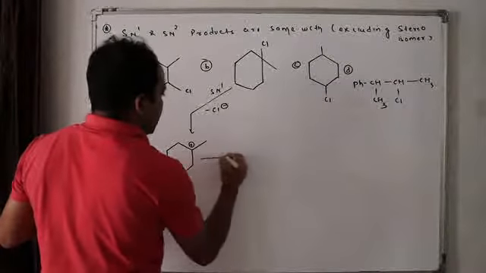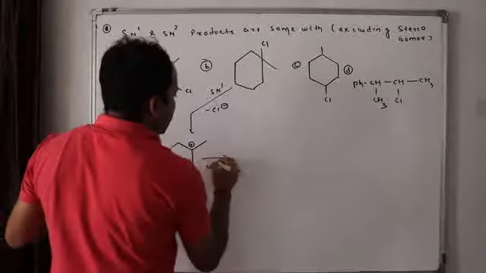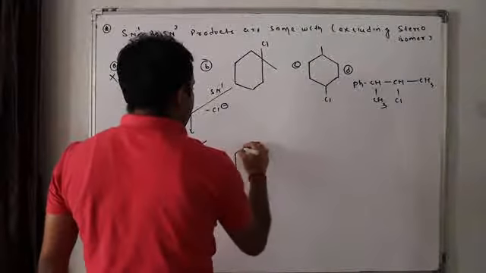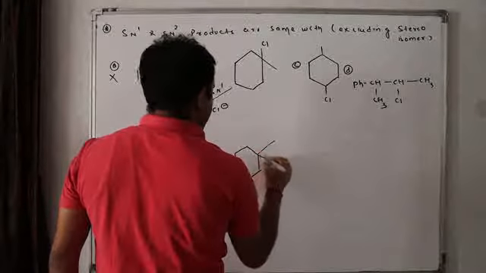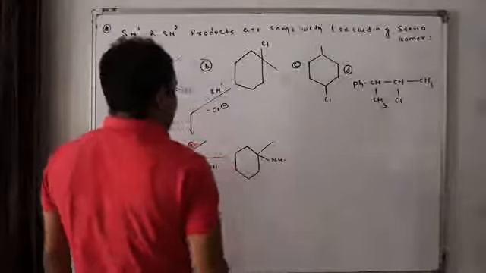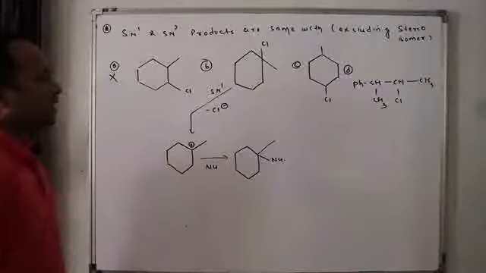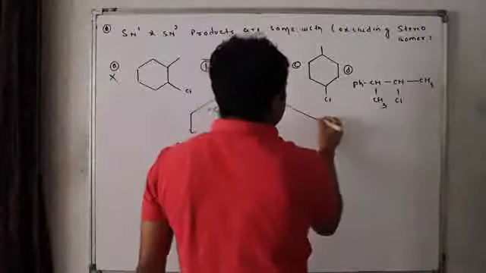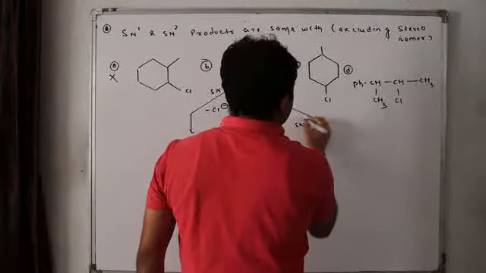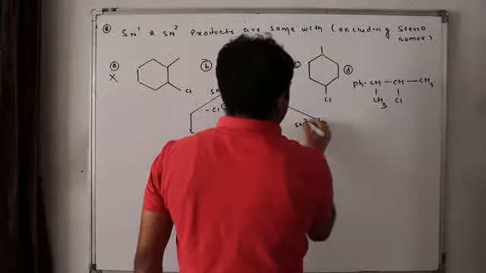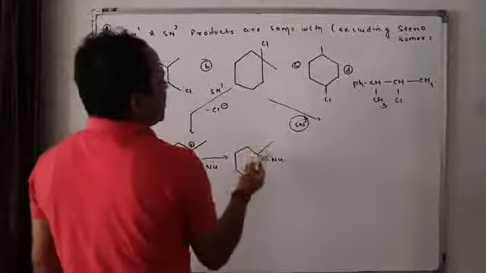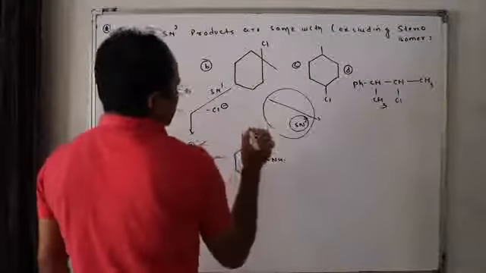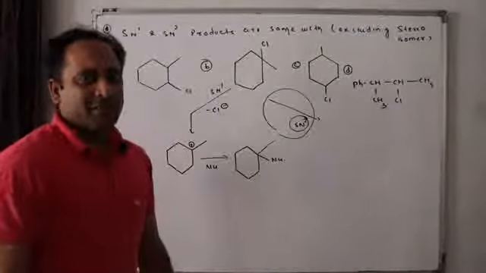Now in this case, a nucleophile will come. If you go for SN2, there is 1, 2, 3 crowding. The answer is very, very absurd.